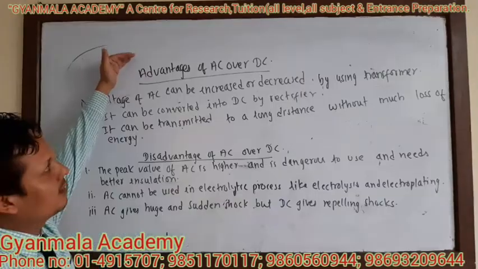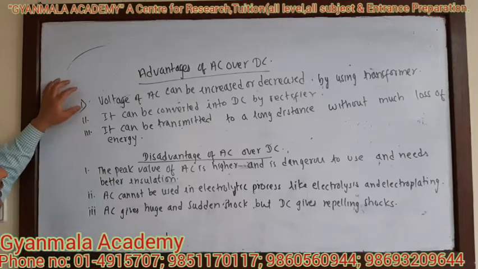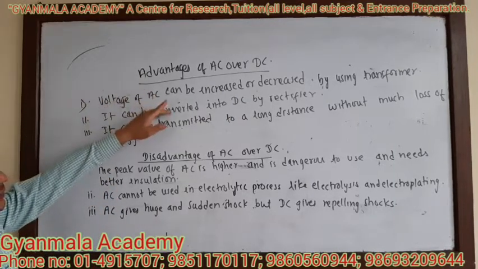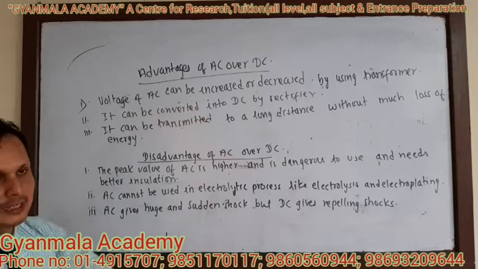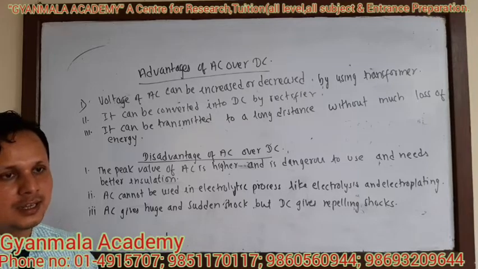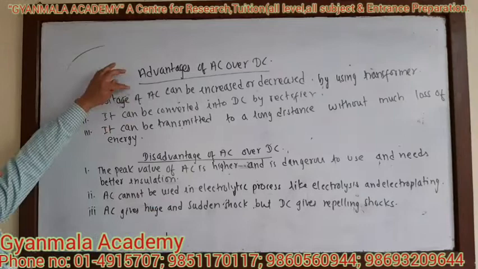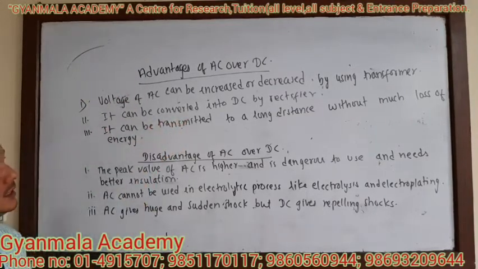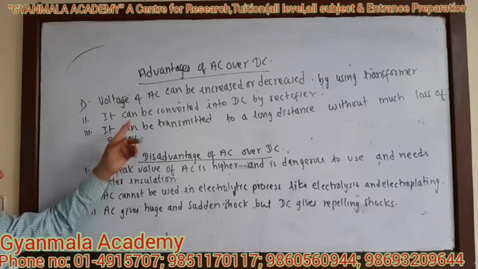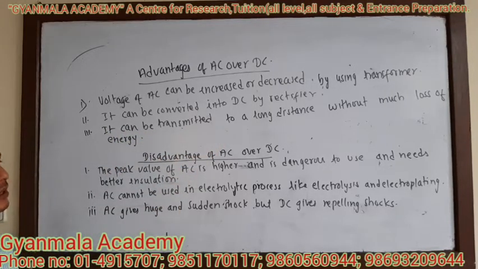Now, what are the advantages of AC over DC? The main advantage: the voltage of alternating current can be increased or decreased by using a transformer. We can change the magnitude of voltage of alternating current according to our desire by using a transformer, and alternating current can be converted into DC by using a rectifier. Alternating current can be transmitted over long distances without much loss of energy. It can be carried over long distances with less energy loss.